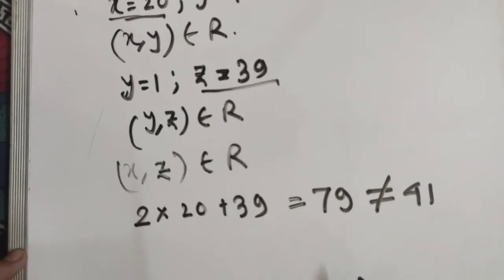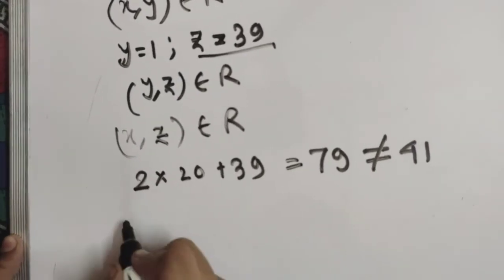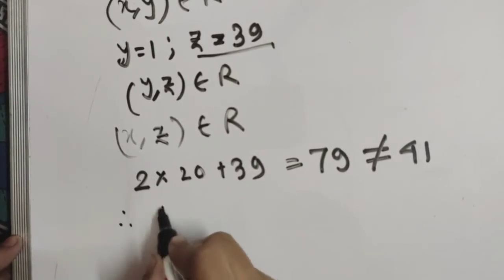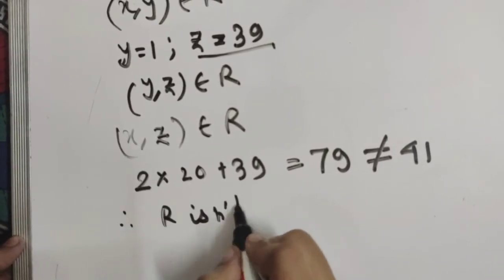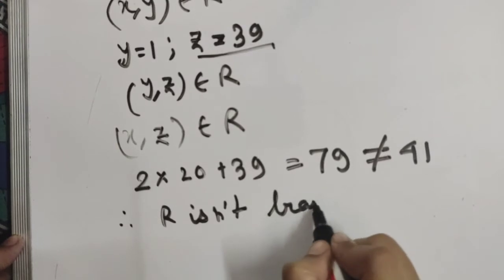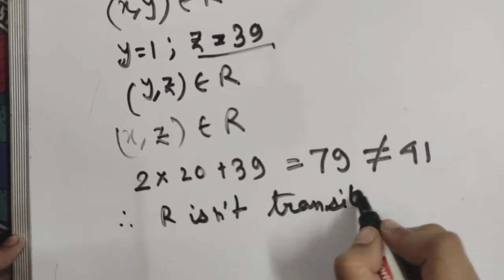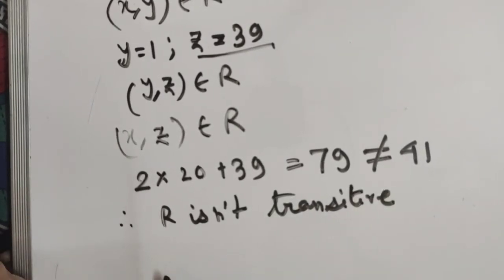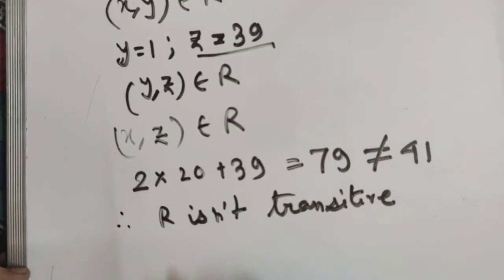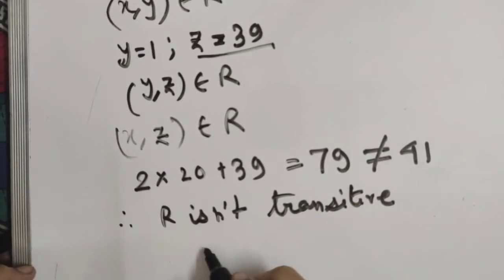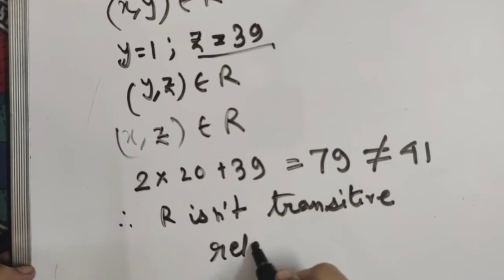So therefore we may conclude that R is not a transitive relation, because the condition is not satisfied. Okay, R is not a transitive relation, right?